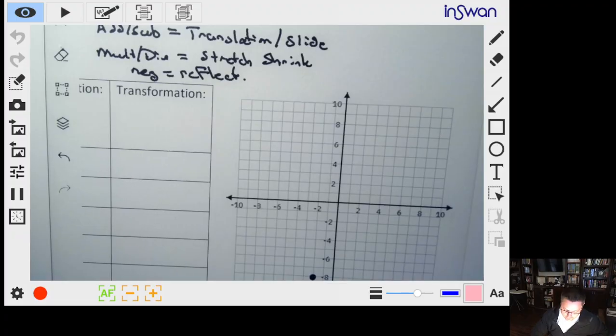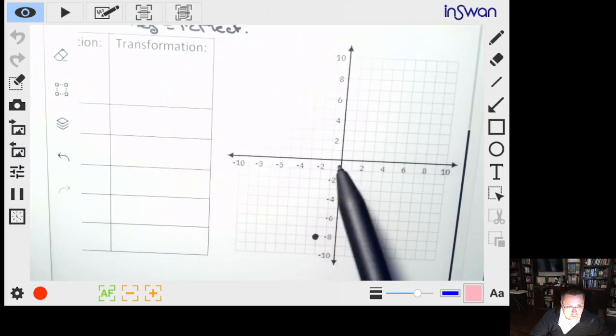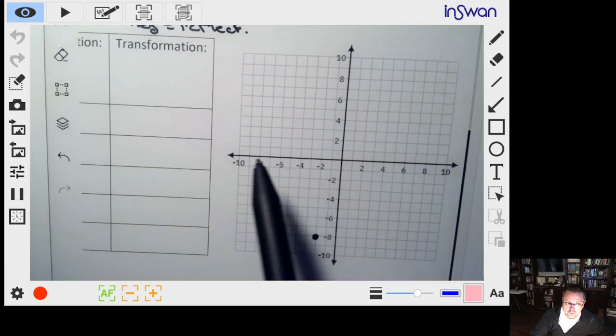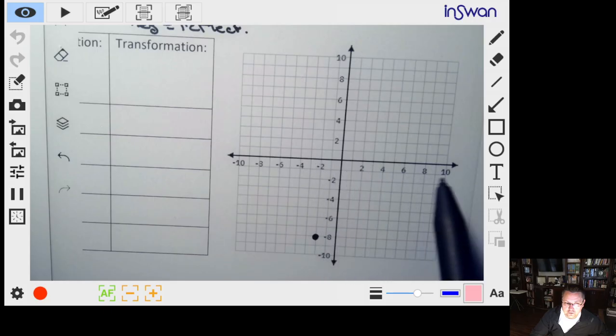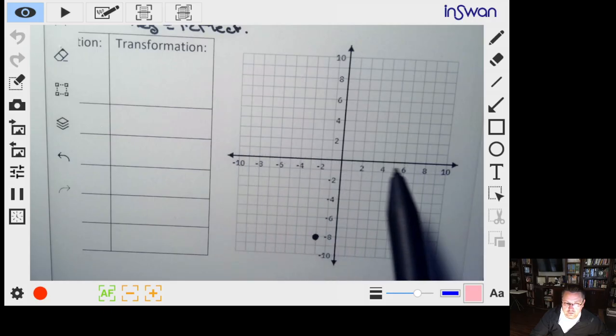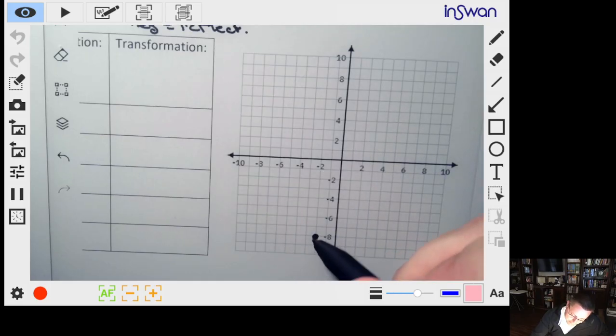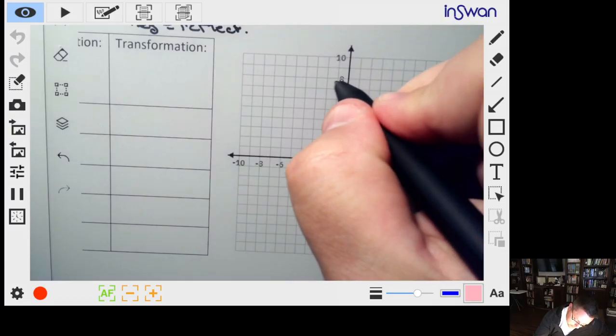Let's get that into the viewing range here. So (-2, -8), that was on the original x cubed. But now when we put the negative into it, it's going to take this point and reflect it vertically. When we reflect vertically, we reflect along the x-axis, so up, down. So this point was at -8, it's now going to move up to be +8.